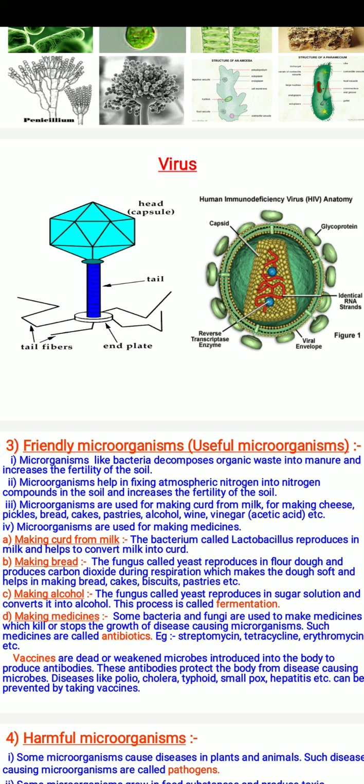Vaccines. Vaccines are dead or weakened microbes introduced into the body to produce antibodies. These antibodies protect the body from disease-causing microbes. Diseases like polio, cholera, typhoid, smallpox, hepatitis, etc. can be prevented by taking a vaccine. So this is the overall aspect of the beneficial group of microorganisms. They are our friends in these aspects.